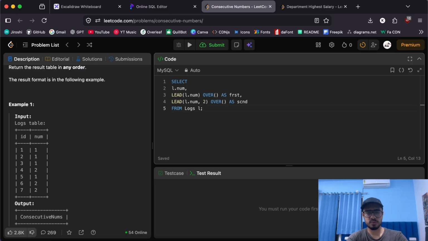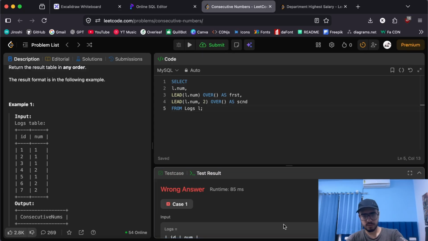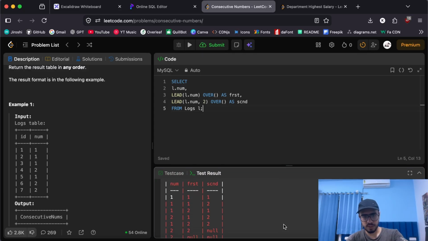Now if I try to run this, it will probably lead to some error, but we'll at least get to see what we are getting. So this is the table we are forming. There is num, there is first, and there is second. For num, we are getting the first lead, and the second lead, which is again 1.